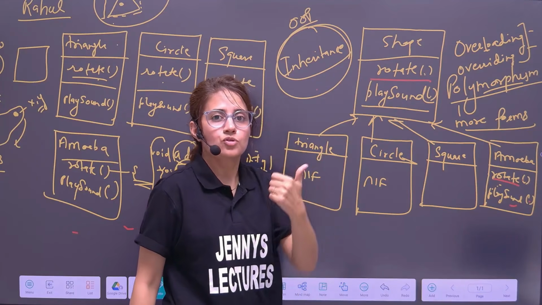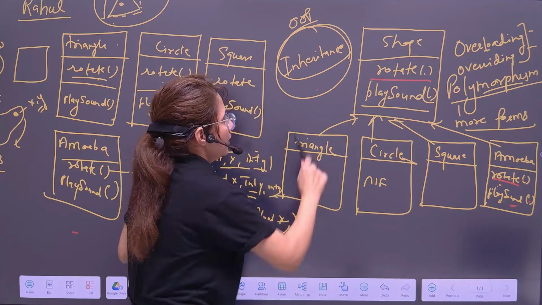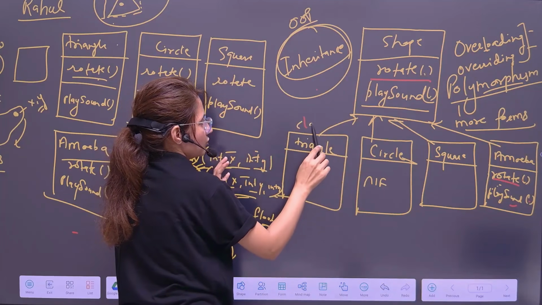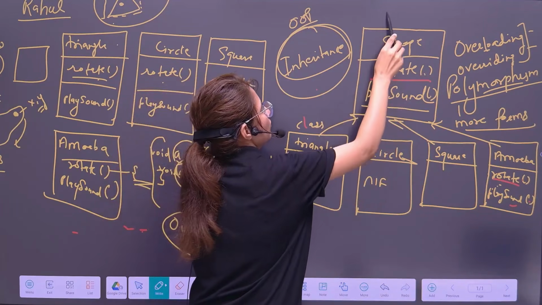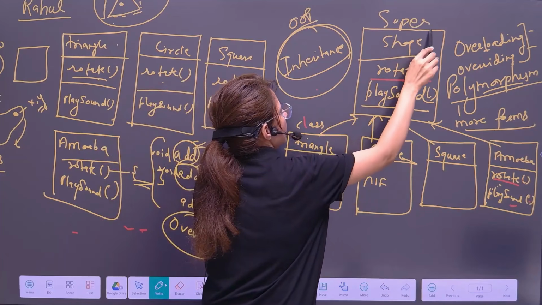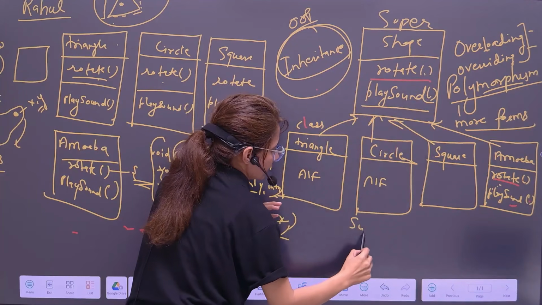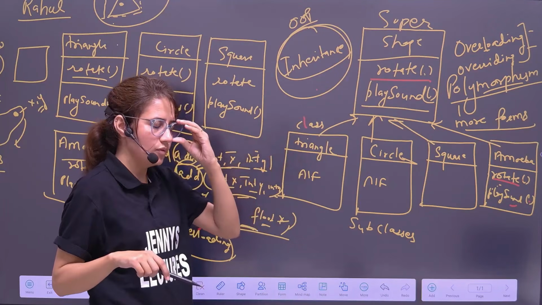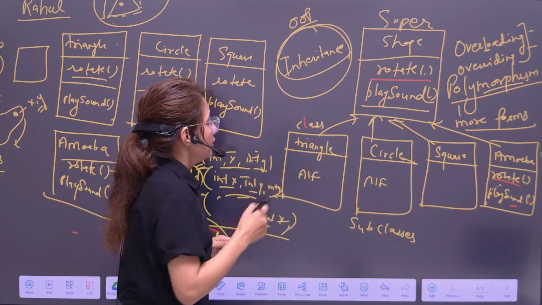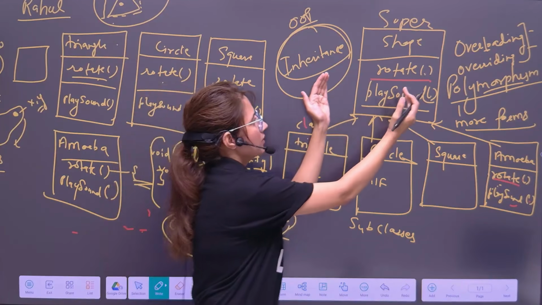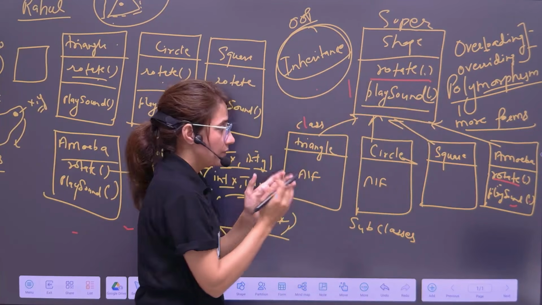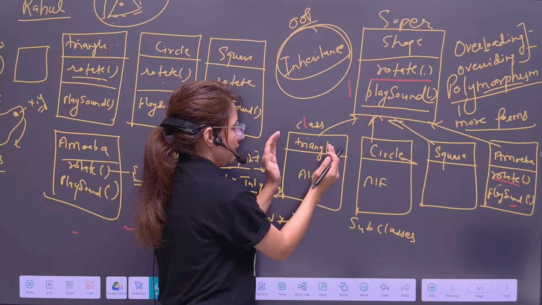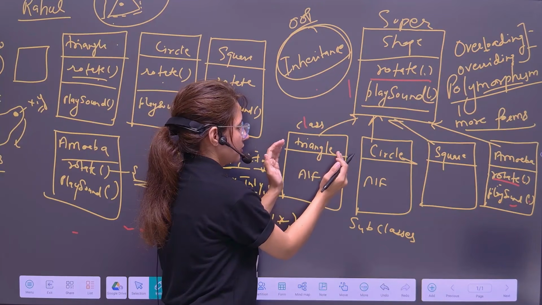Now let's come to encapsulation. Now see, here this is a class. So basically this is known as the superclass, and these are known as subclasses or derived classes, and this is known as the base class in inheritance. We'll see these things later in detail. So this is a single unit. We have kept the data related to this within this unit only.